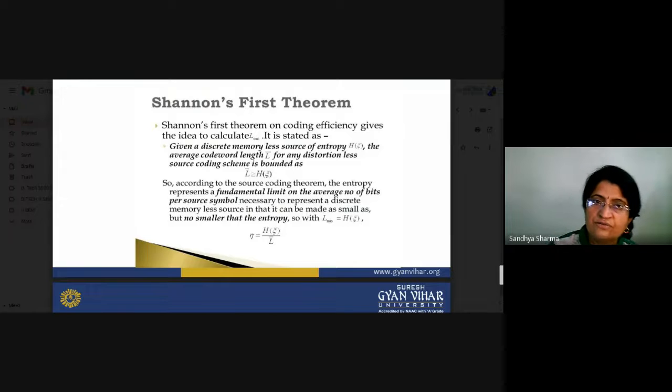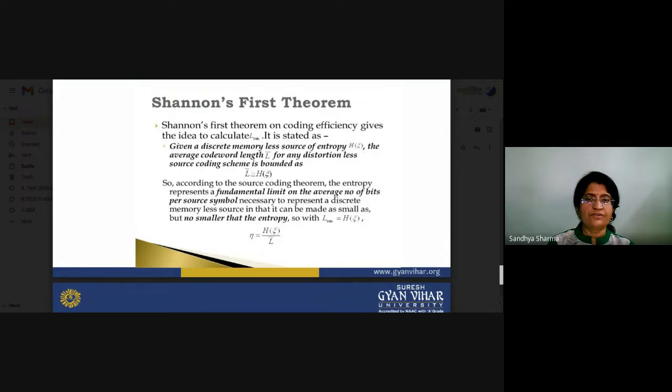What about Shannon's first theorem? The first theorem on coding efficiency says that for a discrete memoryless source of entropy H(x), the average code word length L for any distortionless source coding scheme is bounded as L is always equal to or greater than H(x).